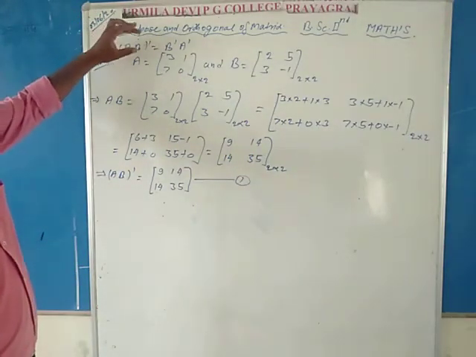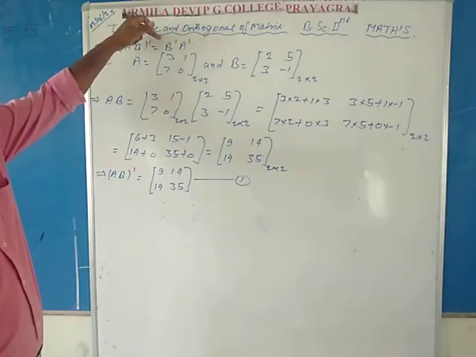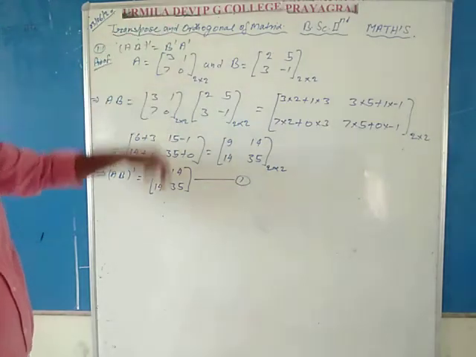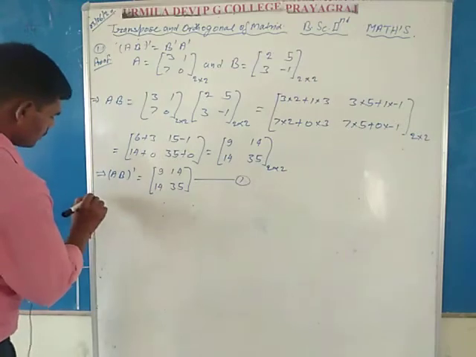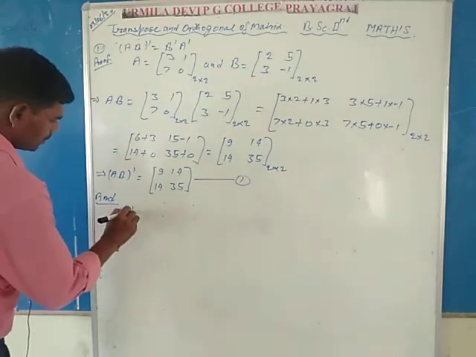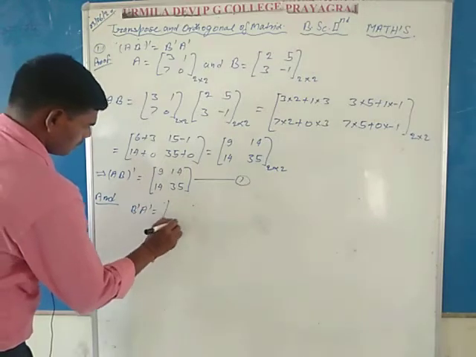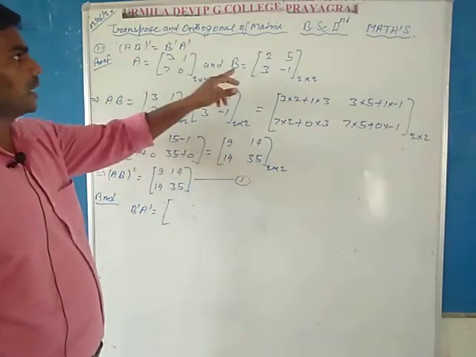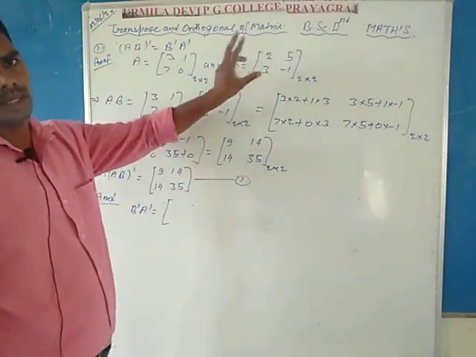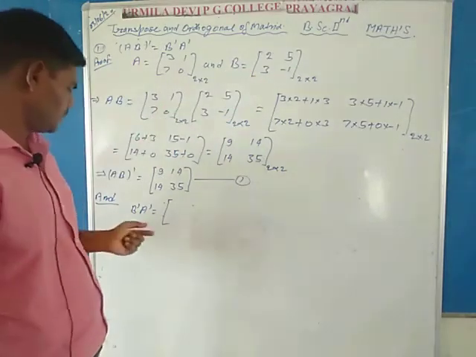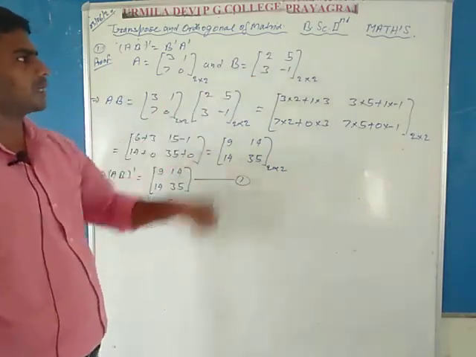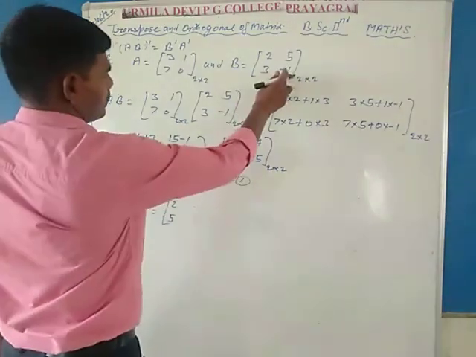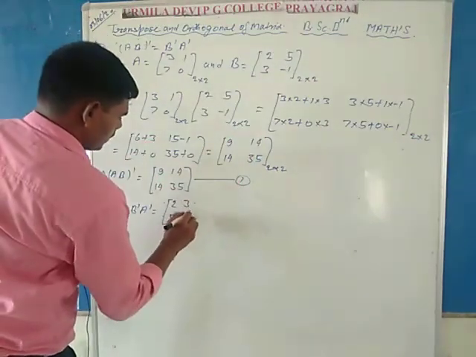Now the right hand side is B dash A dash, so calculate the value of B dash and A dash, and find the multiplication B dash A dash. Here B is 2, 5, 3, minus 1. By the definition of transpose, B dash means writing the first row in the first column, 2, 5, and the second row in the second column, 3, minus 1.